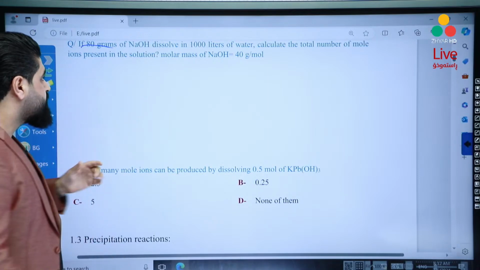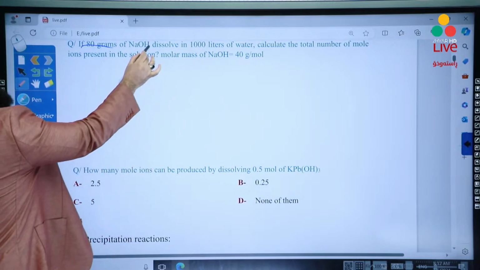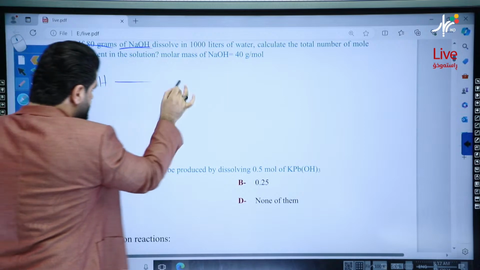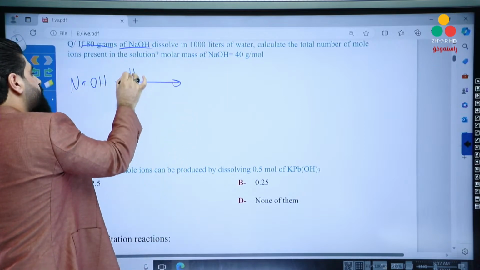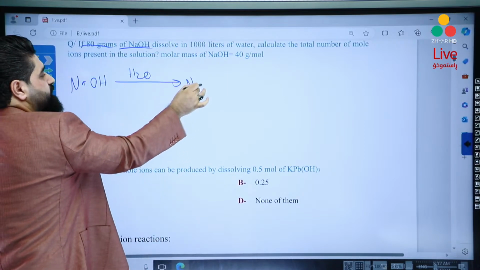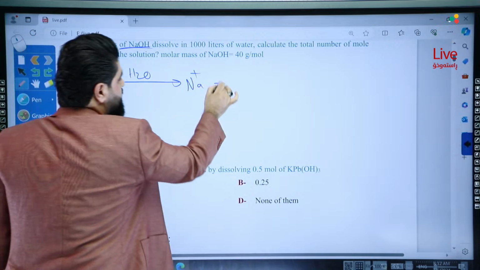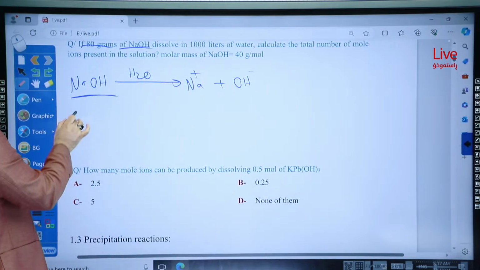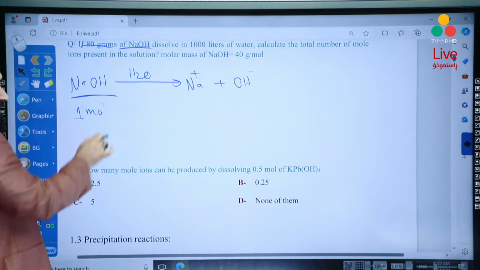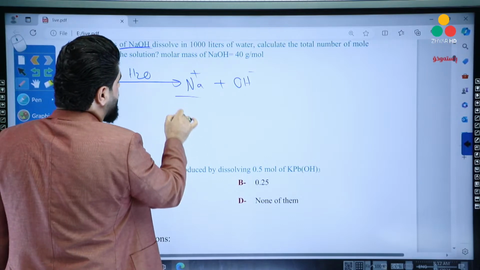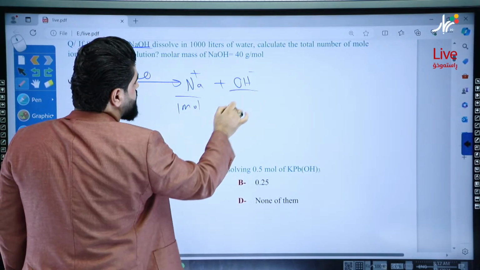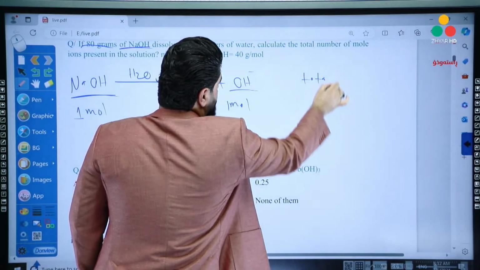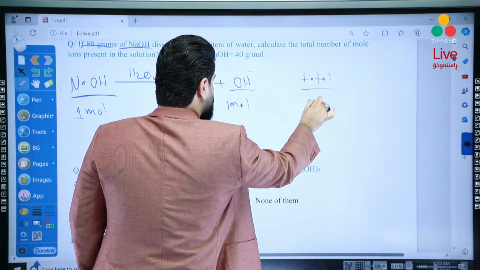First, as I told you, write the dissolution reaction. The compound is NaOH, so it's NaOH. Write the dissolution reaction. Water is here, okay, to form Na plus and OH negative. And then write the information. 1 mole of NaOH gives 1 mole of sodium and 1 mole of hydroxide. Total will be 1 plus 1, 2 moles.